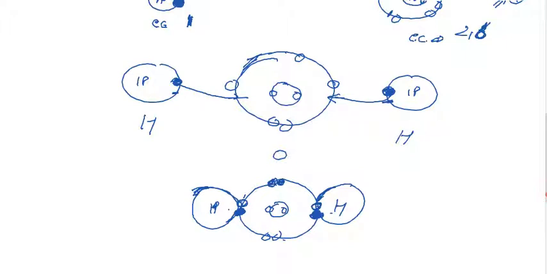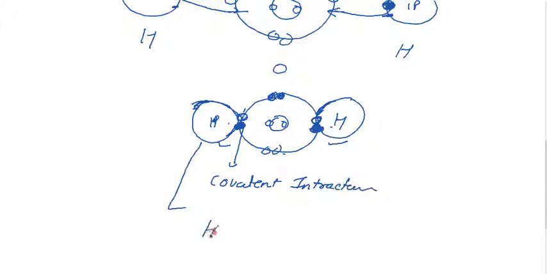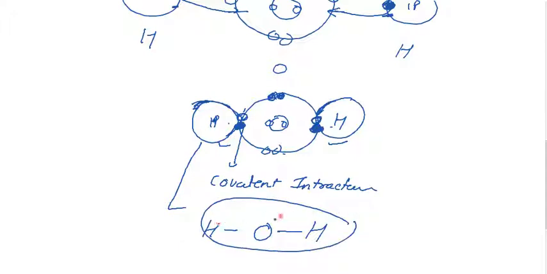This type of sharing, whenever it occurs between non-metal elements, is called a covalent interaction. In that case, we consider that this hydrogen makes a bond with the oxygen and the other hydrogen also makes a bond with the oxygen. So 2 hydrogens get joined with the oxygen and form 1 covalent compound, which is considered water.